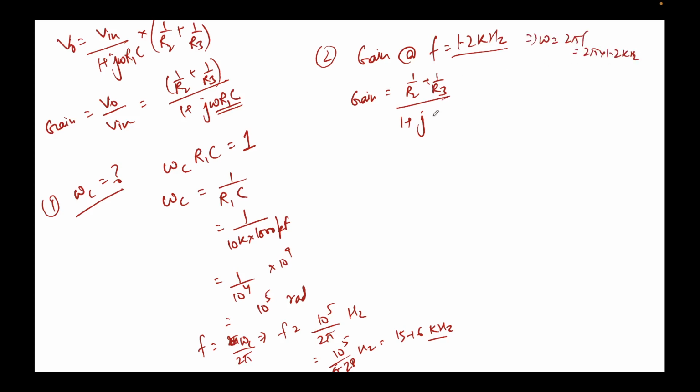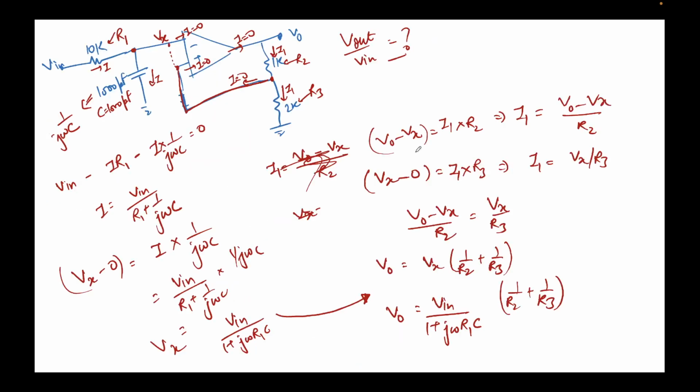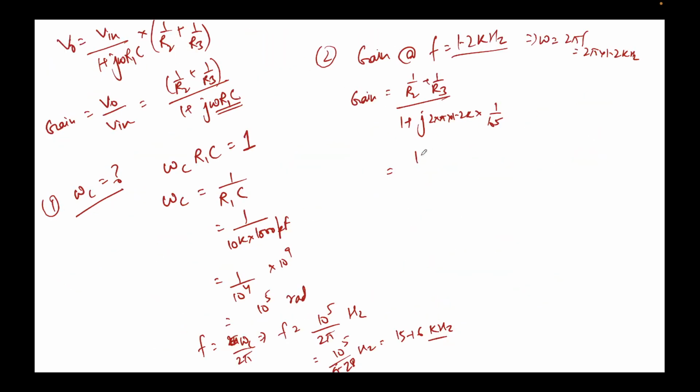Let's put it here. So 2 into pi into 1.2 kilohertz times R1C. The value of R1C we calculated as this, so 1 upon 10 to the power 5. The value of R2 and R3 was given to us, 1k and 2k. So I'll write 1 plus 1 by 2 divided by 1 plus j. So this will come out to be 2 pi into 1.2, this is k, so that's 10 to the power 3 upon 100. Numerator is 3 by 2, 1 plus j. Let me just get my calculator. I'll try to find out this exact value.